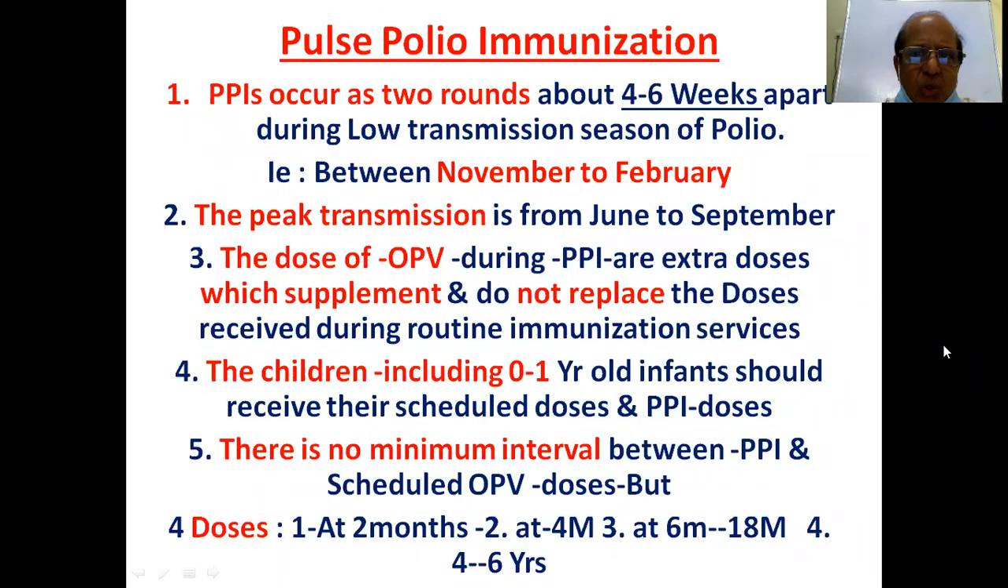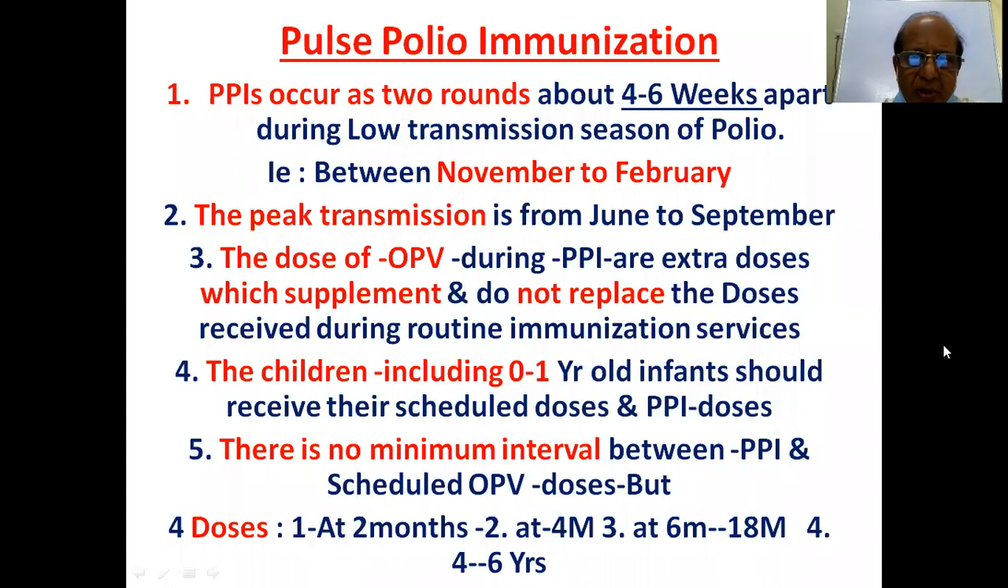PPIs occur as 2 rounds, about 4 to 6 weeks apart, during the low transmission season of polio, between November and February. The peak transmission is from June to September. Low transmission is November to February, peak transmission June to September.